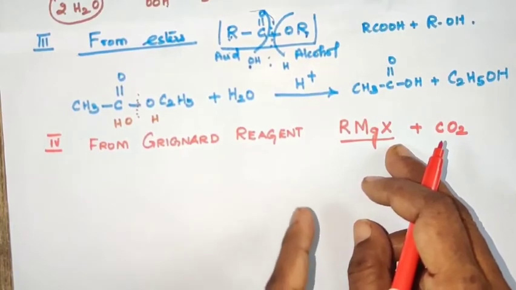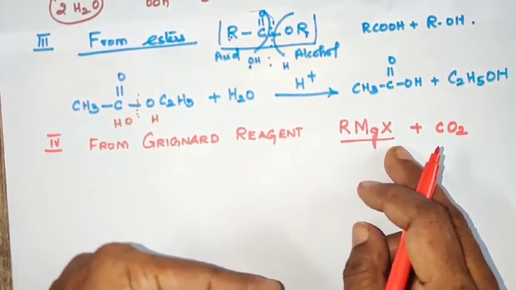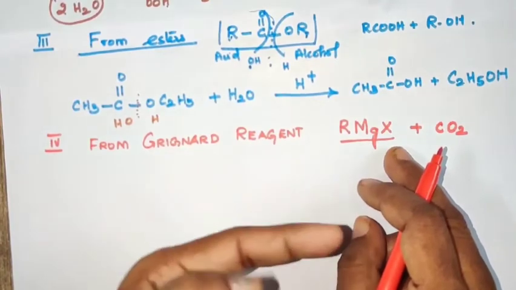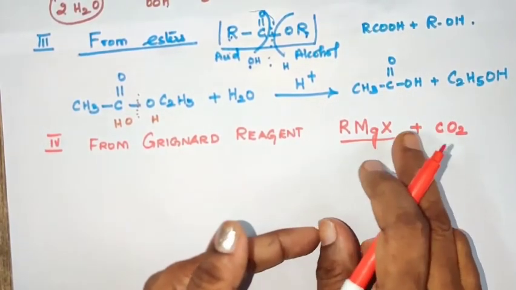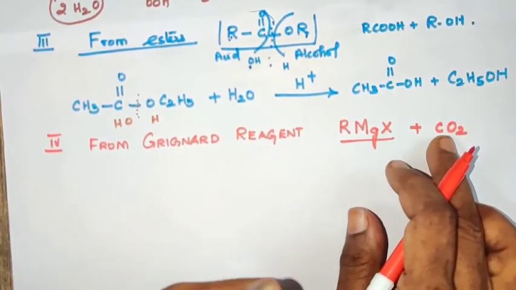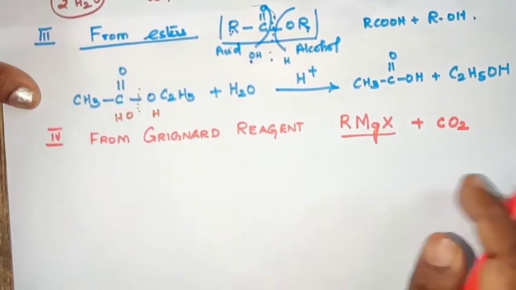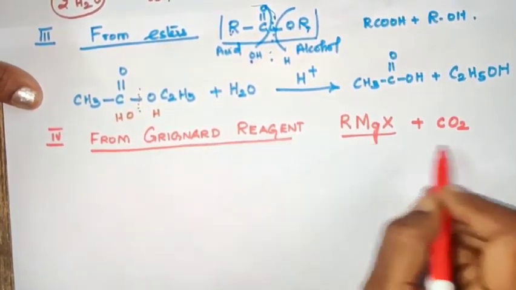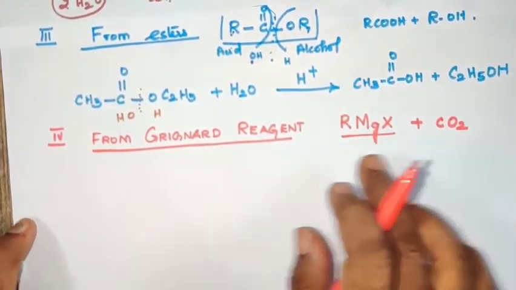As I told you, CO2 is carbon dioxide, which consists of C double bond O and C double bond O, and it is linear in shape. The required product RCOOH also consists of C double bond O. Hence we can prepare carboxylic acid from Grignard reagent.